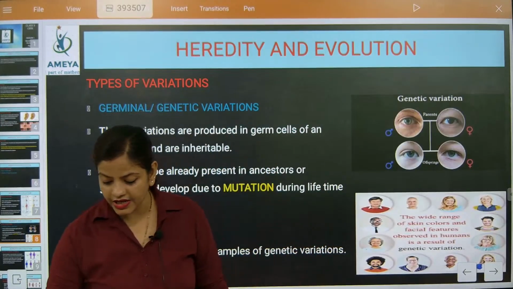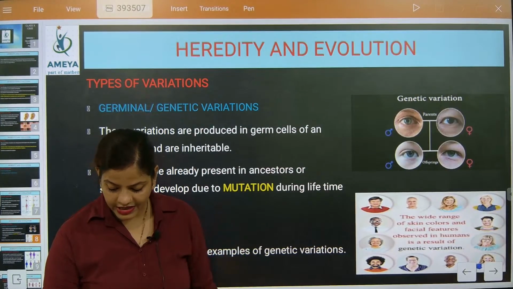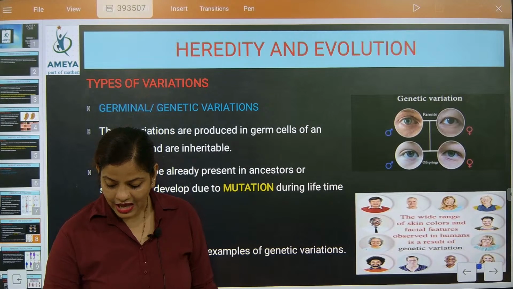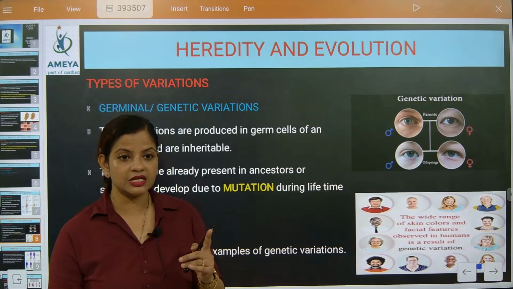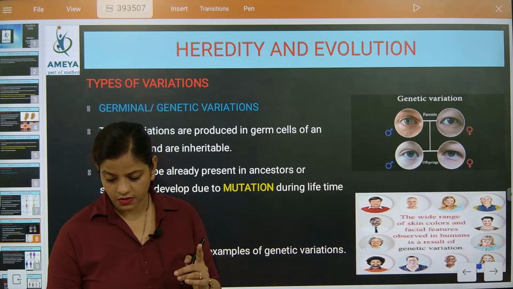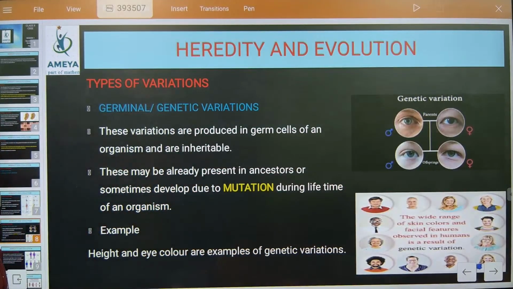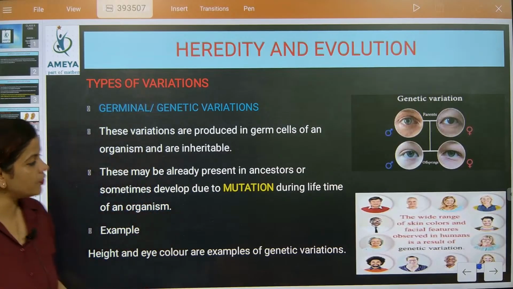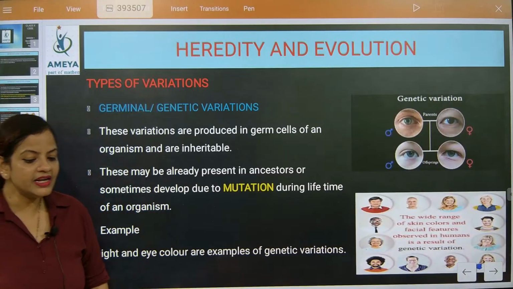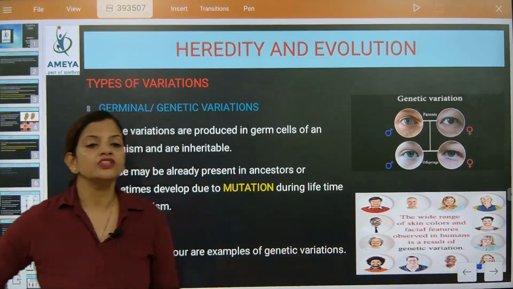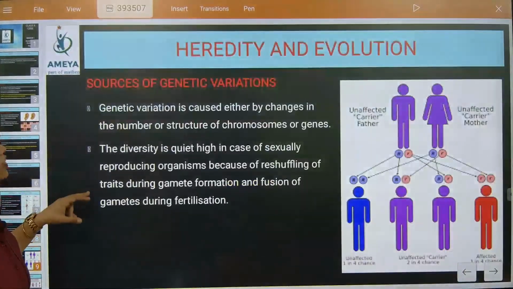These combinations are coming under what? These combinations come under the type of trait selection that a person gets at the time of zygote formation. At the time of what formation? Zygote formation. Last time I'm telling, you are talking. Understood? This is the most important thing. Now, alleles we are going to understand one by one. So height and eye color are examples of genetic variation. Height and eye color are examples of what type of variation? Genetic variation. So now we are going to go for the next one.